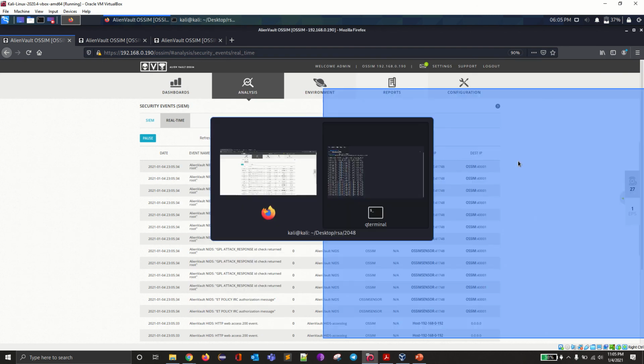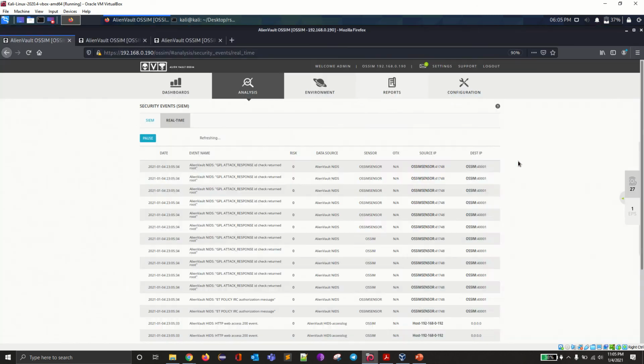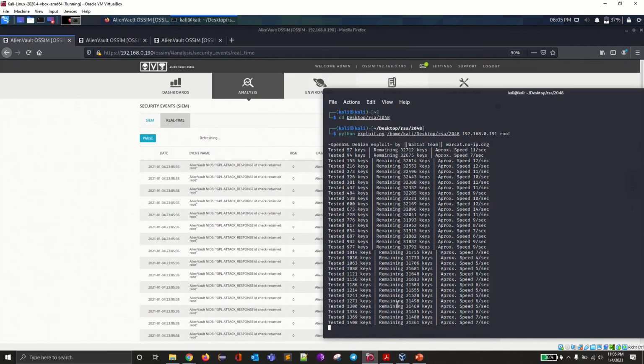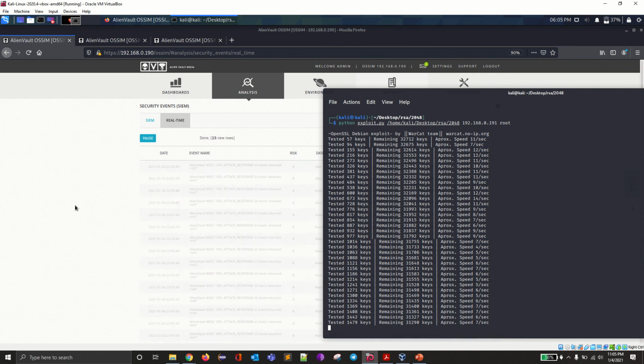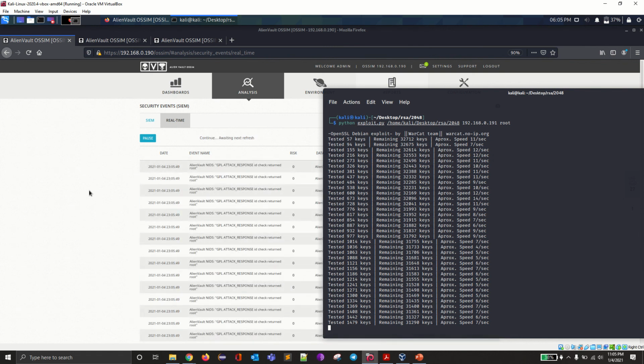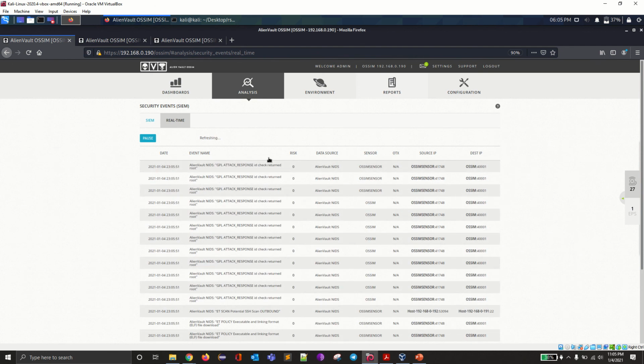Just to check whether the brute force attack is done or not, we'll go and check it out. The brute force attack is still going on. At some point, the brute force attack will recognize the key which is present and it will list it out here. In the meanwhile, I'll explain the security analyst role.